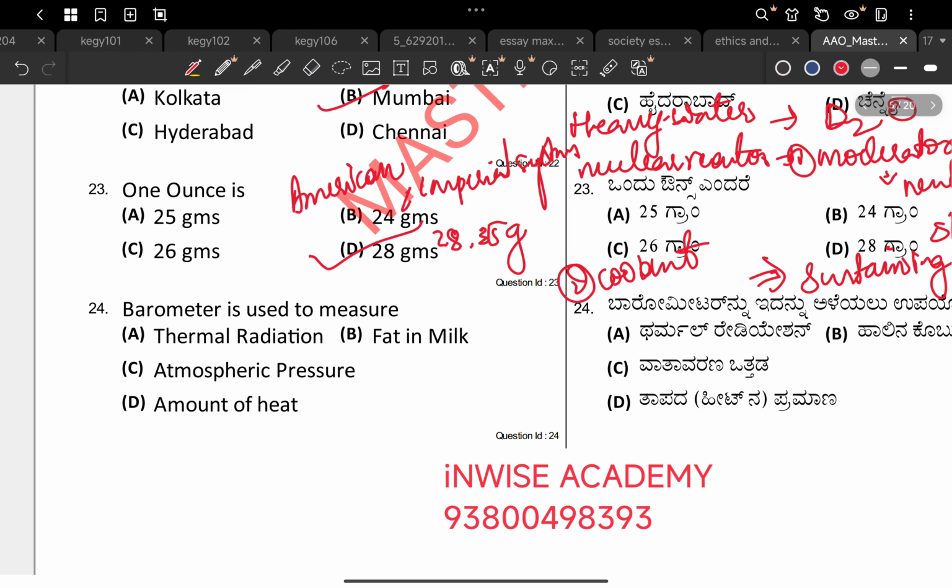Next, 24th question. Barometer is used to measure thermal radiation, fat in milk, atmospheric pressure, amount of heat. See, meter in Greek is measure, and baro means either weight or pressure.